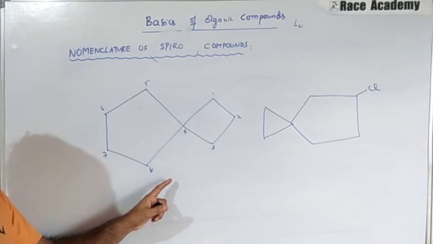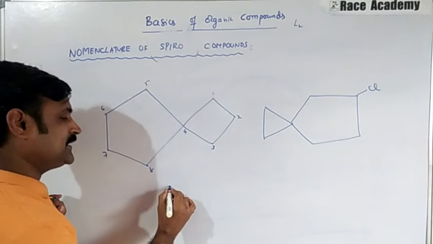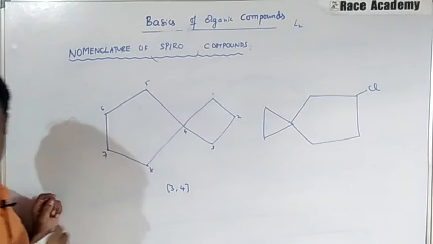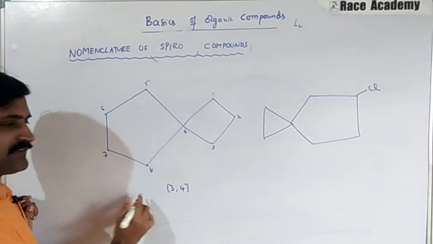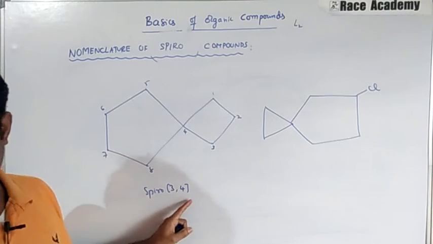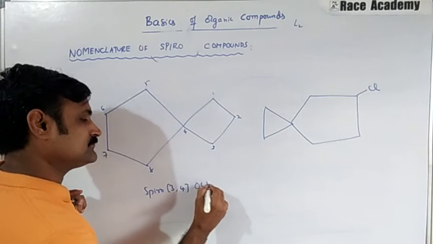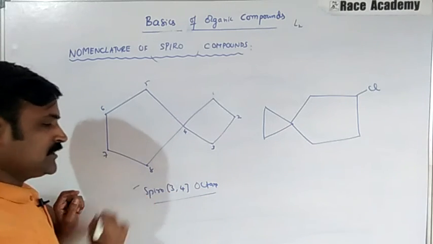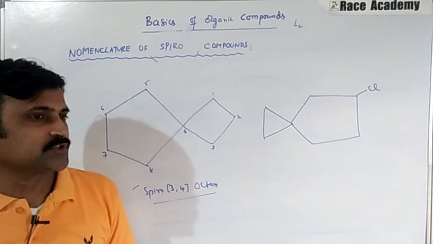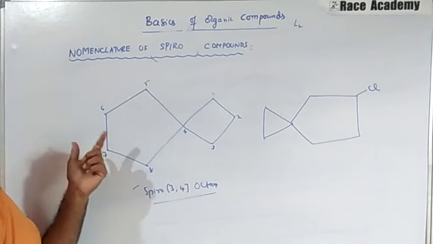So 3 is smaller, 4 is bigger. The numbers 3, 4 will be written in square brackets, and before that we write the prefix spiro. It is spiro[3.4]octane. This is the name for this compound.